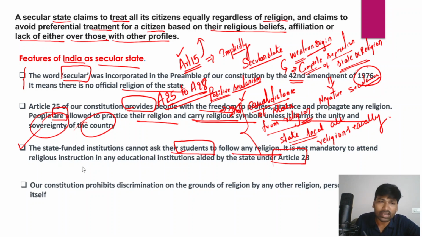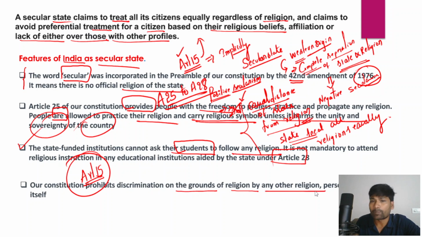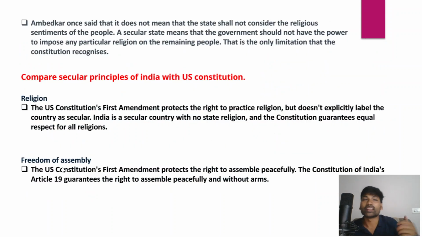And as I've already told you, Article 15 prohibits discrimination on the grounds of religion by any individual from any other religion, or by the state itself. So no one should discriminate against another individual. Even the state should not discriminate against individuals on the grounds of religion, and that is the crux and essence of India's secular ethos or secular principles.